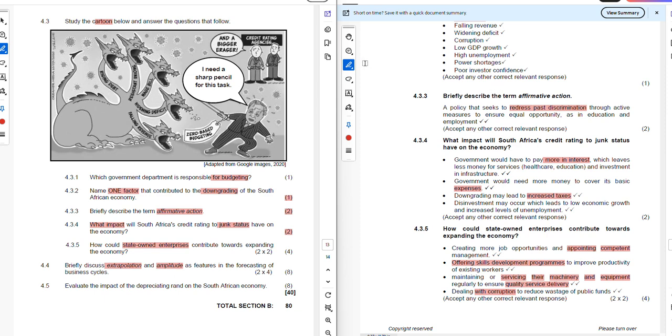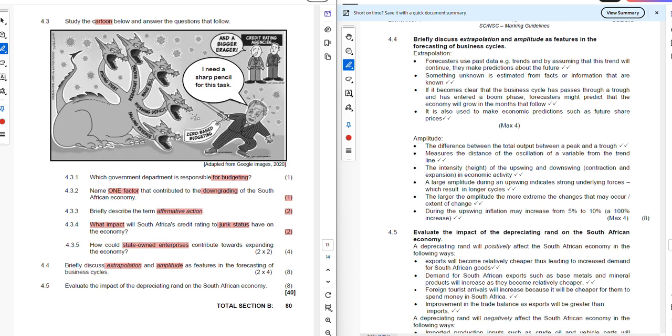Now let's just look and see what we have in the solution and also expand as we go through. So first we look at extrapolation. Forecasters use past data, which shows trends, and by assuming that this trend will continue, they make predictions about the future. So how does the forecast work?